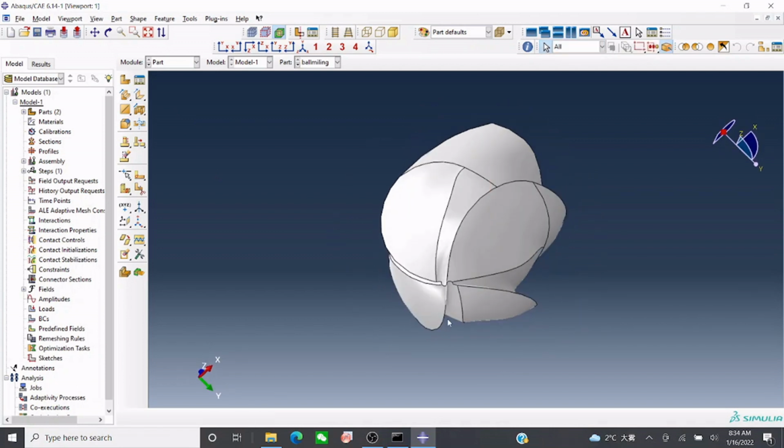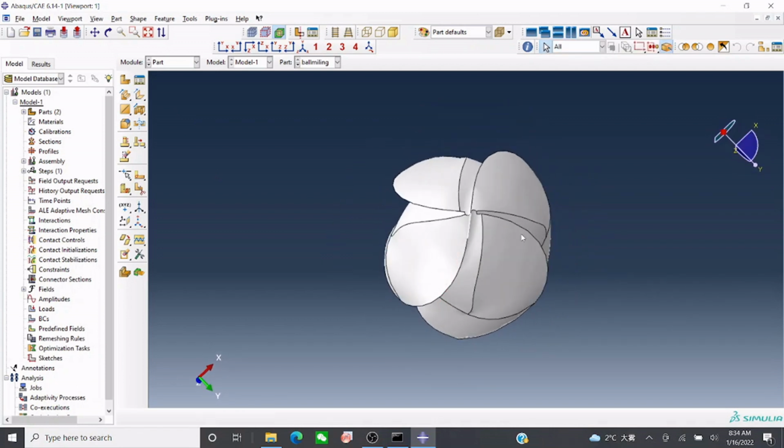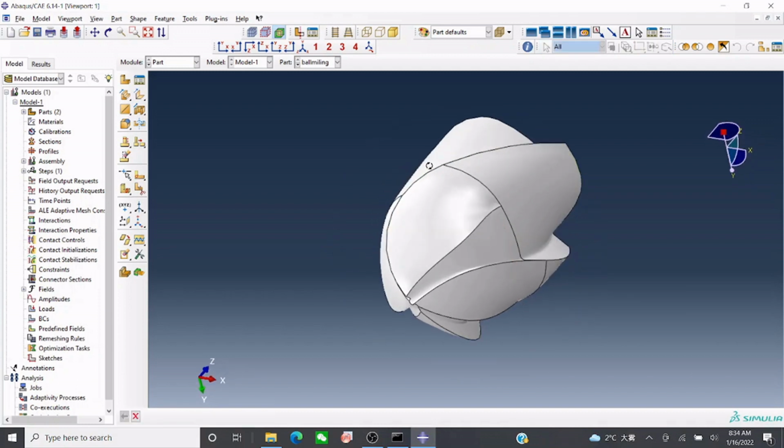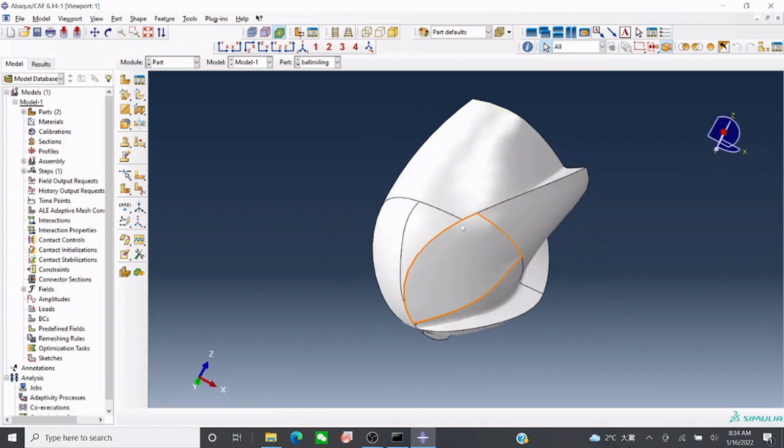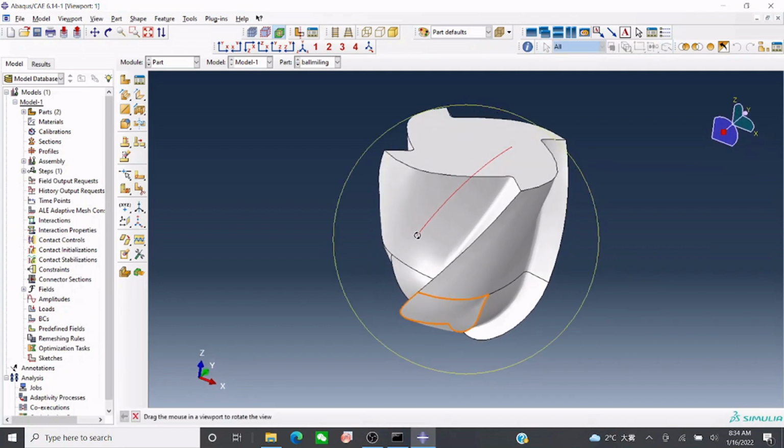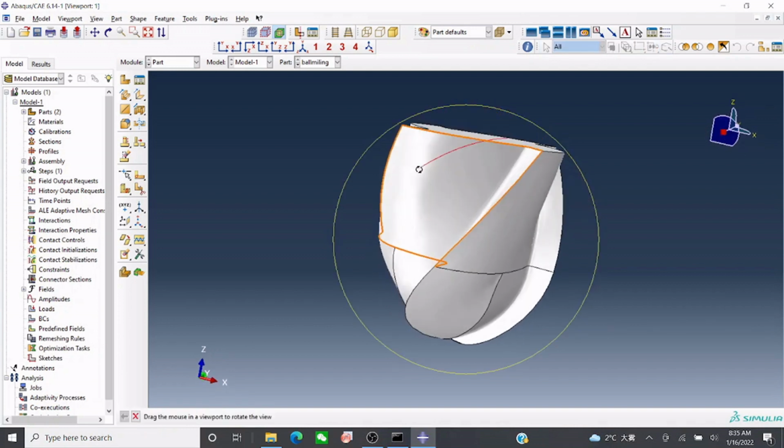You can see the bottom of this tool is completely ball shaped. Today we'll study what influence it produces during manufacturing. We'll study the force, temperature, stress, and strain during manufacturing with this tool.